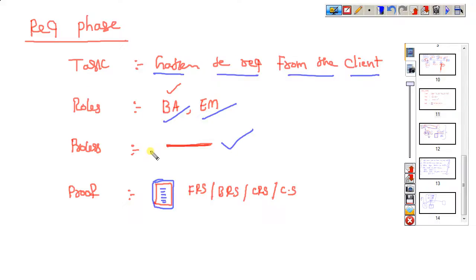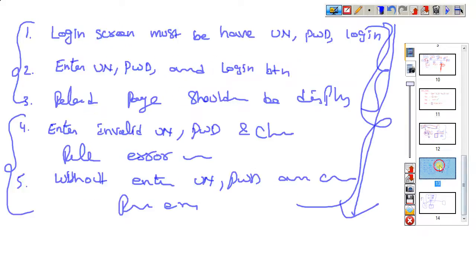Then only can we show it to the client and get the approval also. We can show all the requirements we have prepared. I'm changing things, but whatever goal the client gave, I have not disturbed. Without disturbing the client requirements, I am giving some new requirements.